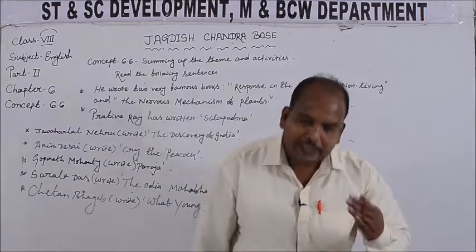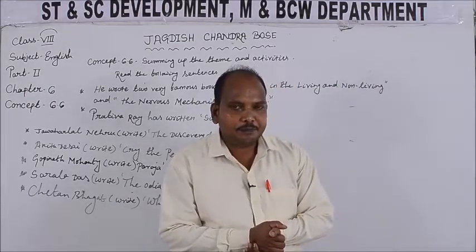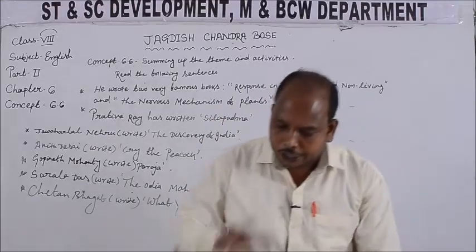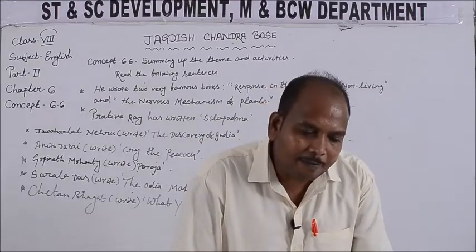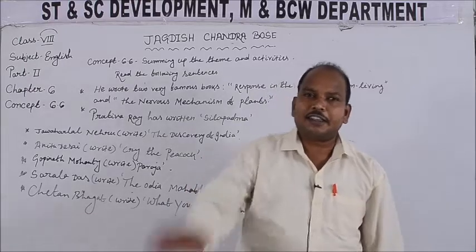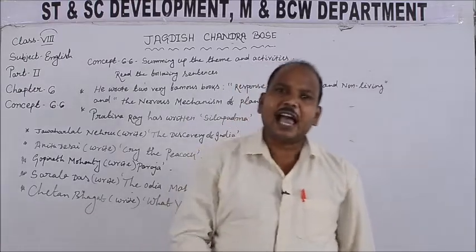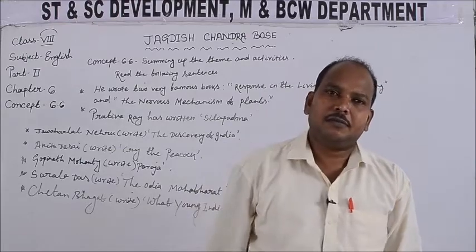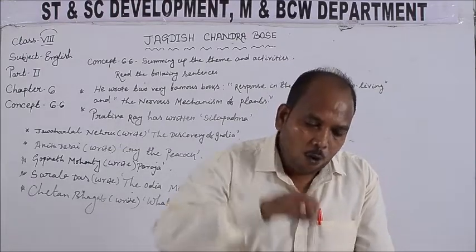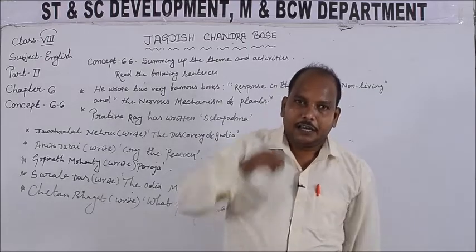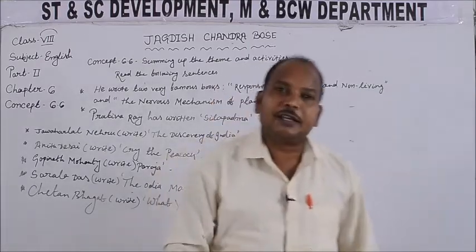Jagdish Chandra Bose has also mentioned that during that time, although his family was an orthodox family, he never saw religion as a matter of conflict.